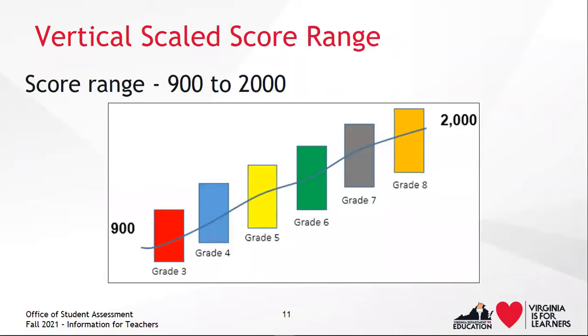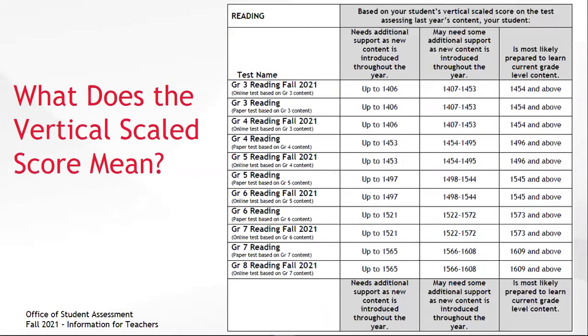To begin, this is the vertical scaled score range, which goes from 900 to 2,000 as students progress through grades 3 through 8. The Office of Student Assessment has created a document titled Interpreting Fall 2021 Vertical Scaled Scores, Grades 3 through 8 Reading Growth Assessments.